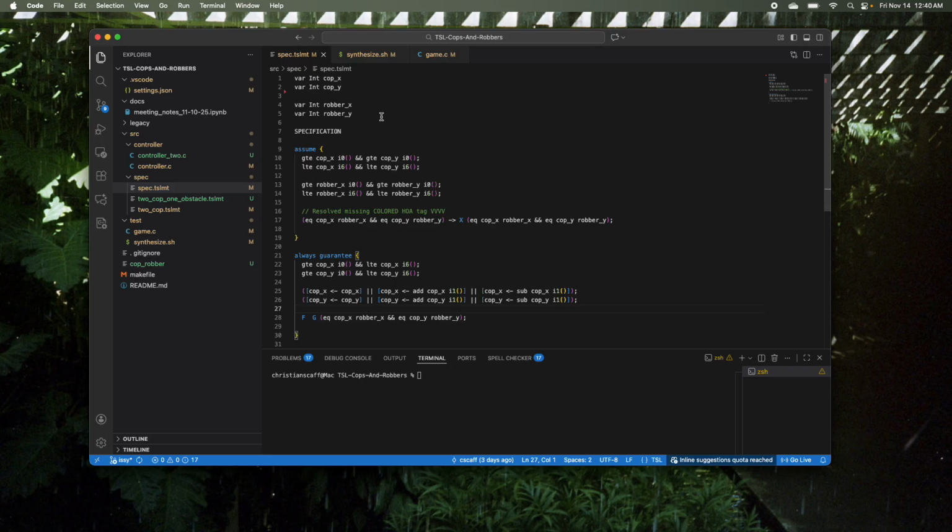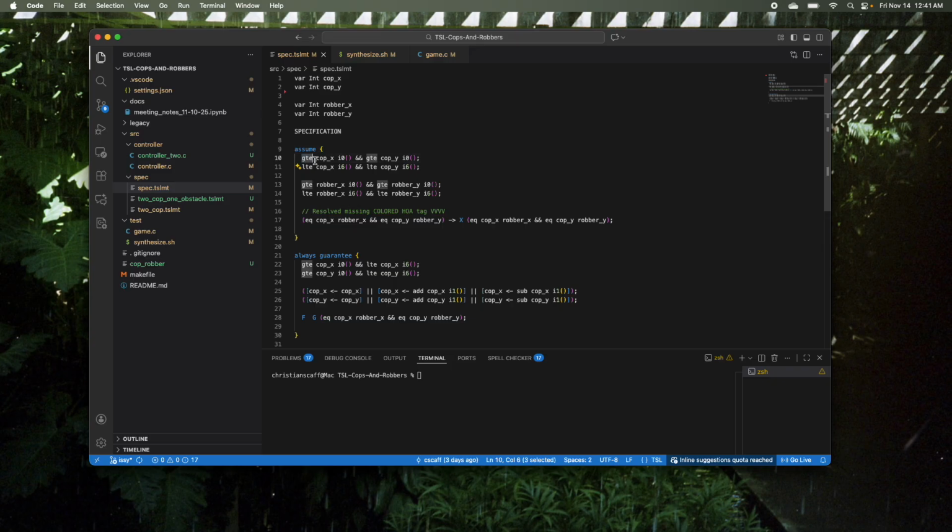This is being done in TSLMT, and now we're utilizing the ISI tool to do this instead of what we had been doing in the past. So we can see here we have to specify some inputs. We're specifying a cop somewhere on a grid, X and Y, right? It's on the XY axis, robber as well. And then we have some assumptions and guarantees, right? Our assumptions are going to be what we assume about the inputs of the environment going into our system, and our guarantees are what we're guaranteeing about the output the system makes relating to these assumptions or these inputs it received. We can look at that really quickly.